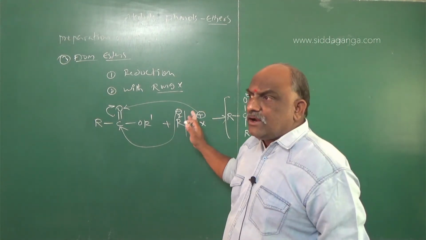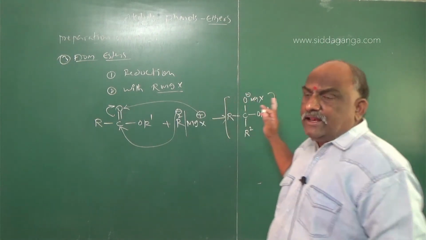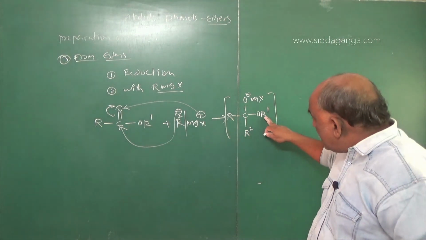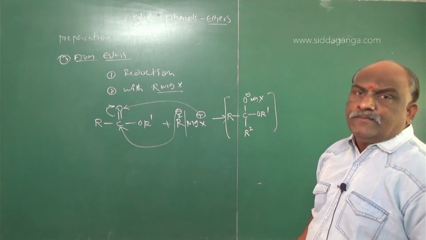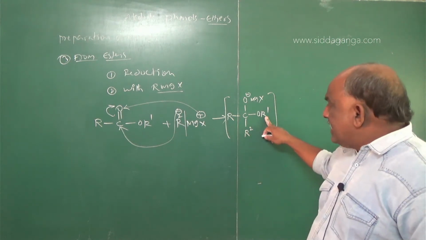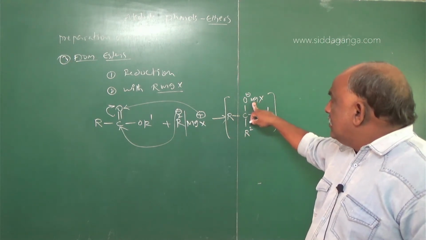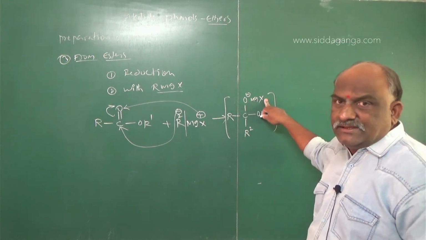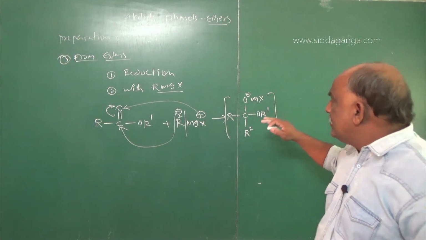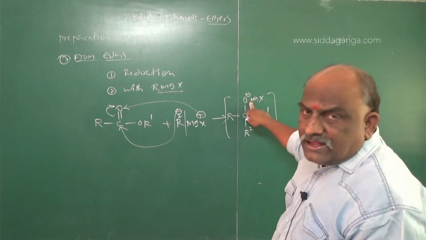From this addition compound, you should eliminate one compound. What is the elimination part? R'OMgX you should eliminate here.